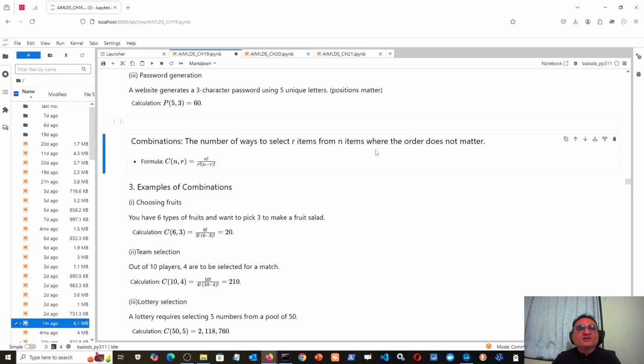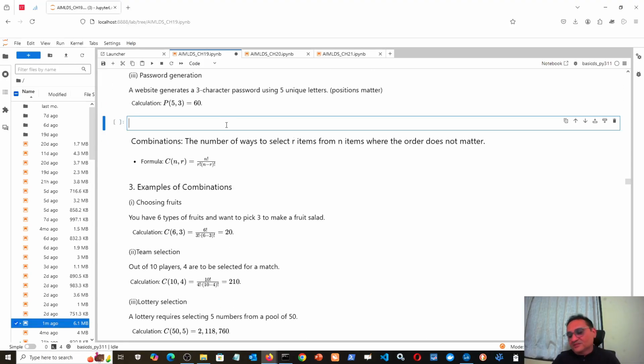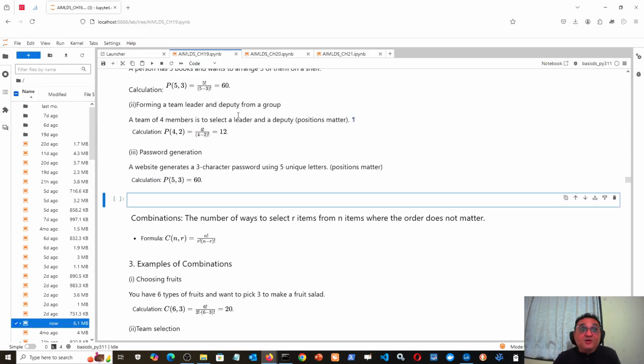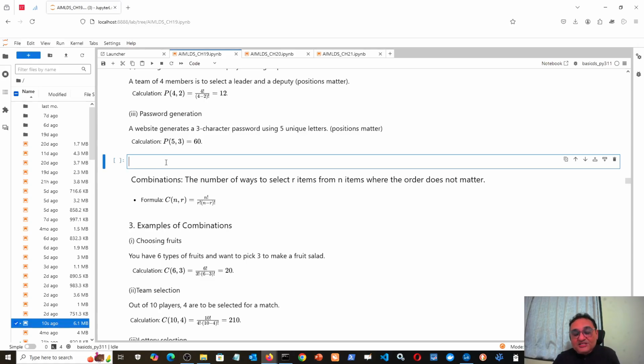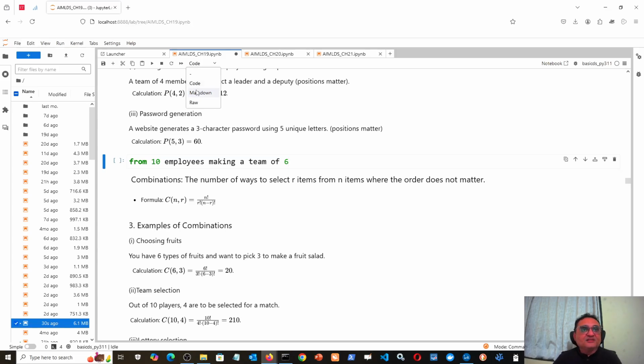So suppose you have 10 students, and among them you are supposed to choose any 4 students just to form a team. That is all, I am forming a team. I am not forming a leader or deputy leader where position will matter or hierarchy sort of thing. There is nothing, all are team members. So from 10 employees, making a team of say 6, that is one example where combinations can be used.